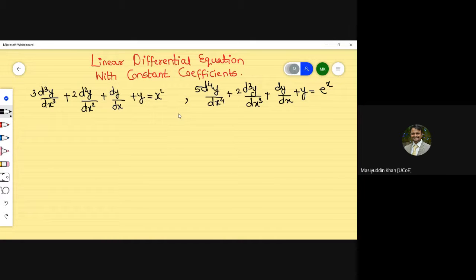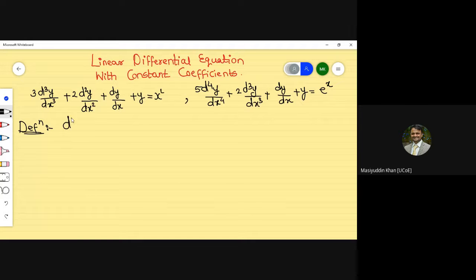Now, on what basis should we write the definition? You can observe this part: this is d cube y, this is d square y, this is dy, this is d raised to 4 y, this is d cube y. According to that, we can conclude that the order is decreasing. So we can write the definition of this part. The definition is not going to come in the examination, but you should understand what exactly the definition of this type of differential equation is.